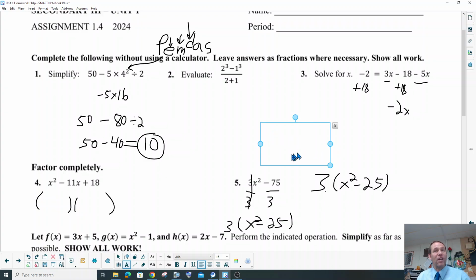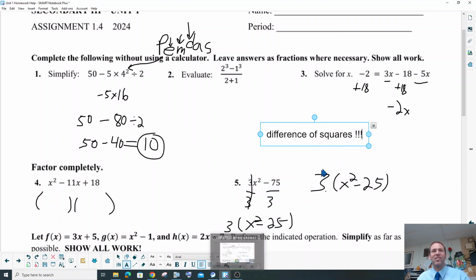So you got to make sure that it could be a difference of squares, which it is a difference of squares.